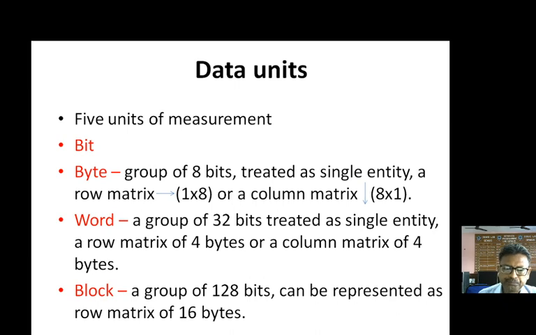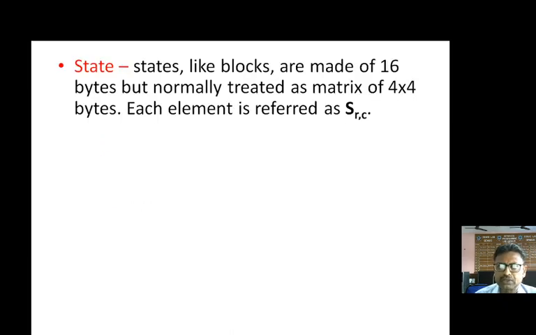States are represented, as I told you, in the form of 4 rows and 4 columns, in the form of a matrix. It is simply the conversion of the blocks into the state. So nothing is different from block to the state.